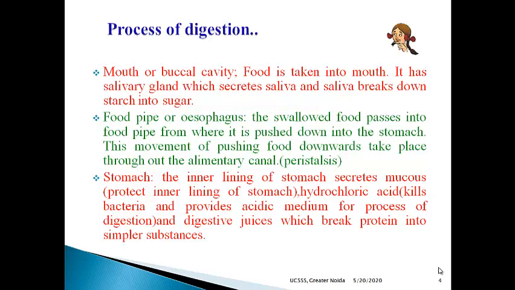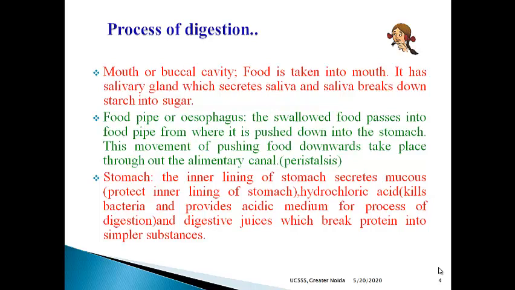Now from the mouth, the swallowed food passes into the food pipe or esophagus, and from there it goes into the stomach. This movement of pushing food downwards takes place throughout the alimentary canal, and this is known as peristalsis. Now the inner lining of the stomach secretes what? Mucus, hydrochloric acid and digestive juices.